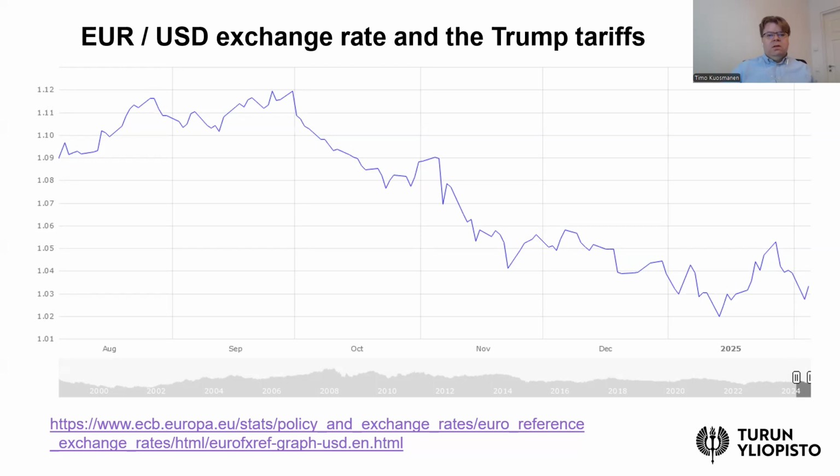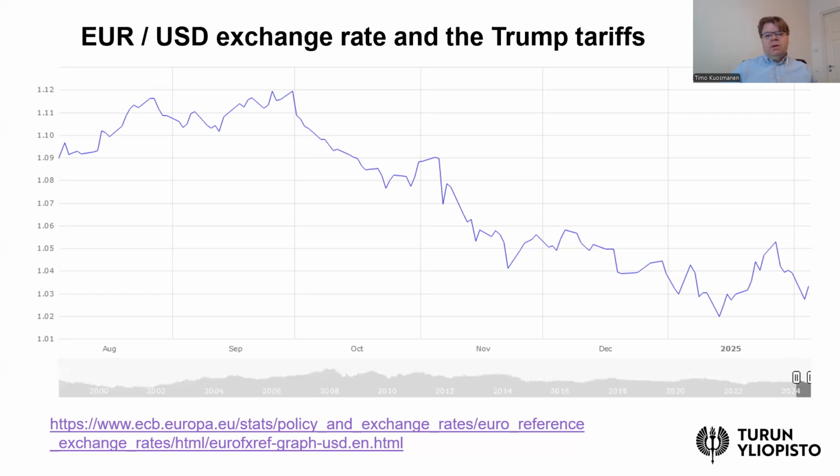At the highest level, at the end of September, 1 euro was worth 1.12 US dollars. The decreasing trend in this figure means that the value of the euro decreases relative to the US dollar. So that means that the US dollar is appreciating.